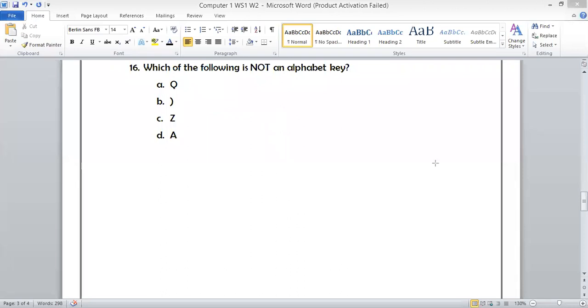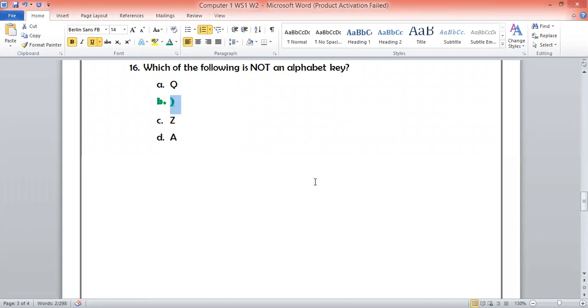Right now we have four options given. It's Q, bracket, Z, and A. So the right answer is B. Amar Yasir and Anas Muhammad also sent the correct answer. Very good. So the right answer is B. B is a bracket. If you see, this sign will never appear in ABCD. Why? Because it is not an alphabet.